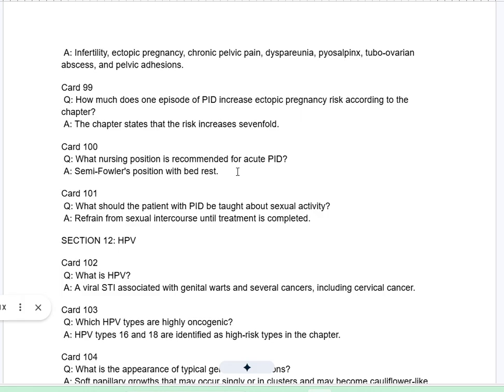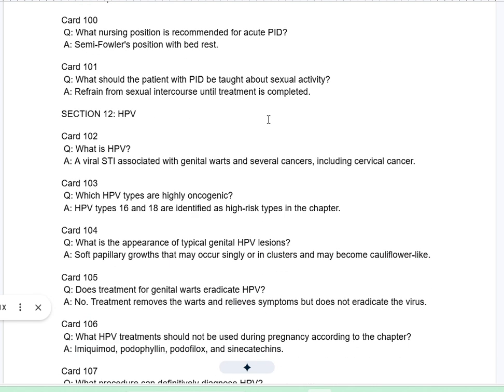Card 100Q. What nursing position is recommended for acute PID? A. Semi-Fowler's position with bed rest. Card 101Q. What should the patient with PID be taught about sexual activity? A. Refrain from sexual intercourse until treatment is completed.